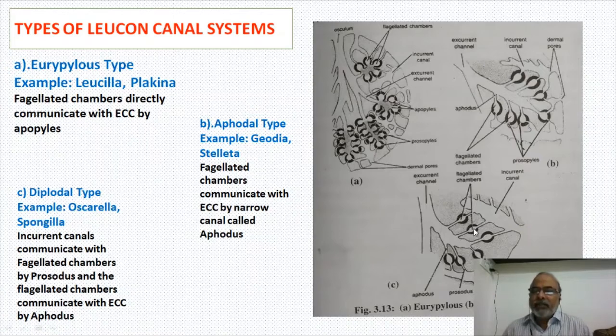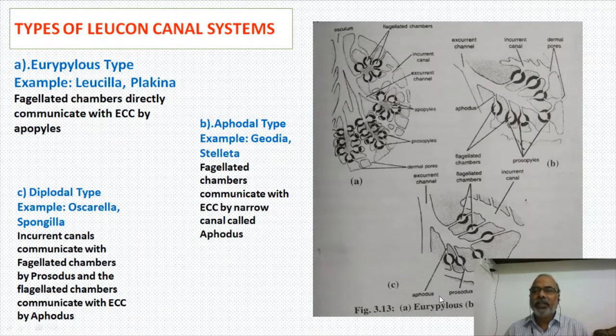In this system, the flagellated chambers are having two ducts, outside and inside. Okay, on either side there are two ducts. Flagellated chambers are receiving water from incurrent canal through one duct called prosopyle, and it is connected to excurrent canal by another duct called aphodus.